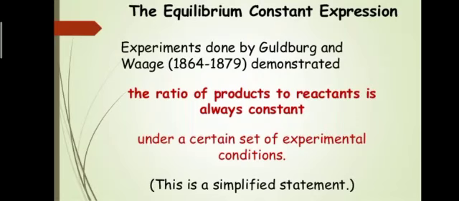So the law of mass action states that the rate or speed of a chemical reaction is directly proportional to the product of molar concentrations of the reacting substances. What does it mean?